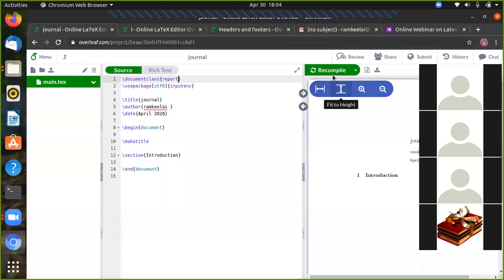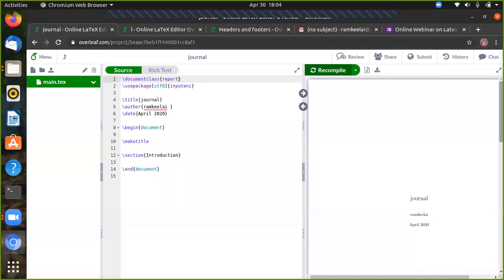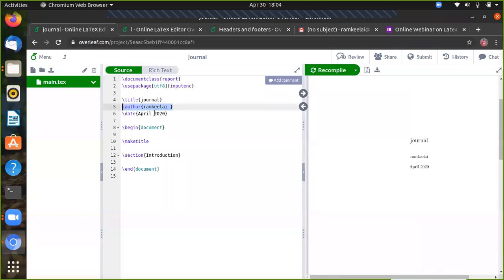So we will use the document class as report. Then we can add the title of the journal, the author name, and the date. Now let's change report to article.